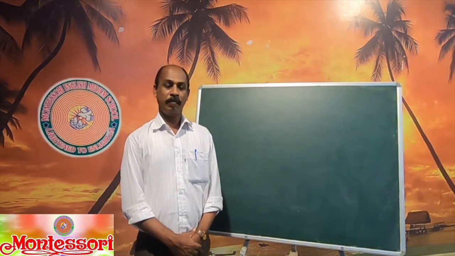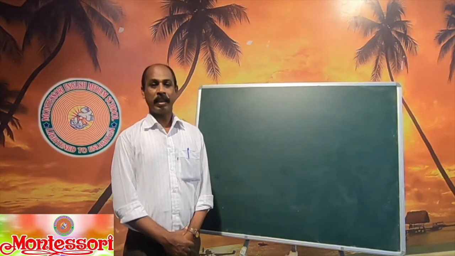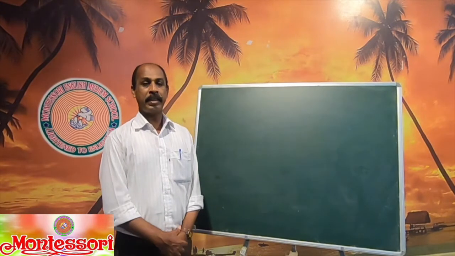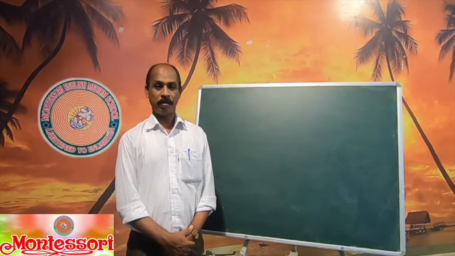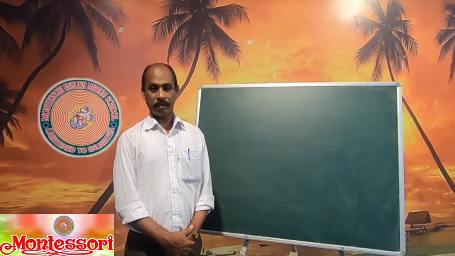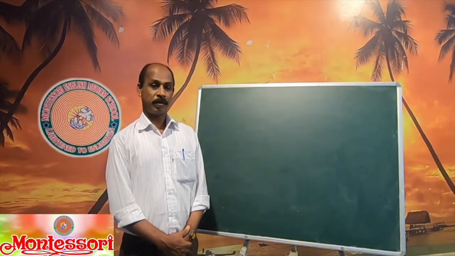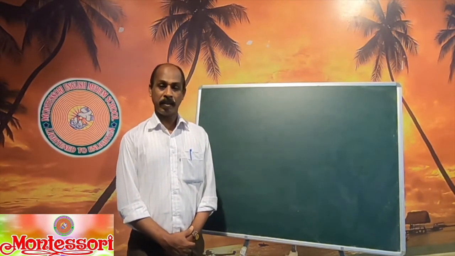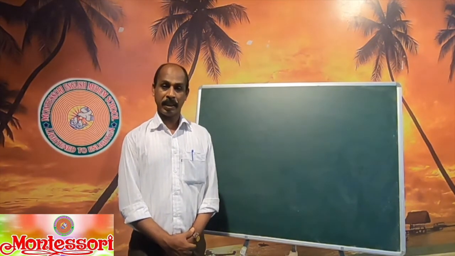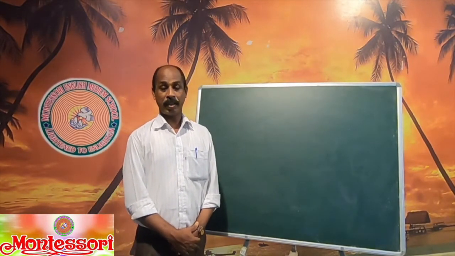Now, in this video, we are going to learn the different kinds of sentences, like affirmative sentences and negative sentences. In English, there are 4 kinds of sentences. Do you remember? First one, assertive sentences. Second one is called interrogative sentences. Third one, imperative sentences. And the last, 4th type of sentence, is called exclamatory sentences. Today, we are going to study about the negative sentences.